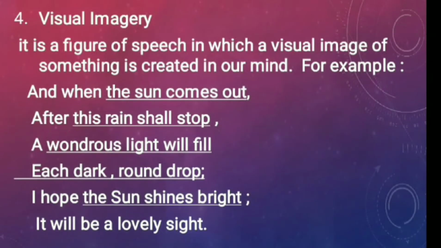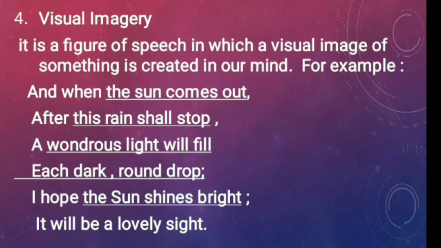Visual imagery. It is a figure of speech in which a visual image of something is created in our mind. So what is an imagery? Do you have any idea what an imagery is? Yes, definitely. I hope you know it because we have already done imagery.